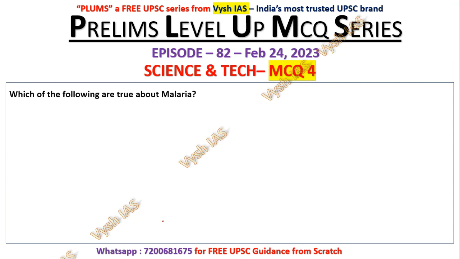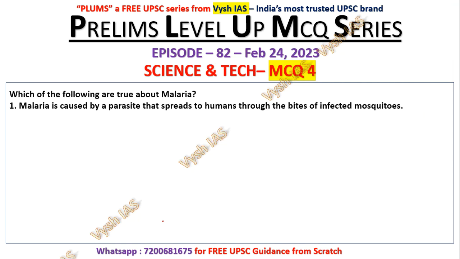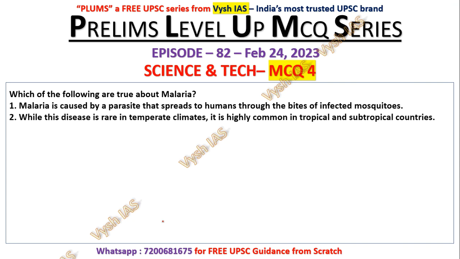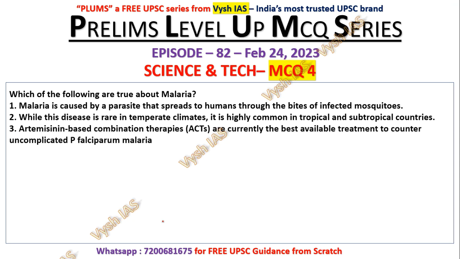Question number 4. Which of the following are true about malaria? Malaria is caused by a parasite that spreads to humans through the bites of infected mosquitoes. While the disease is rare in temperate climates, it is highly common in tropical and subtropical countries. Artemisinin-based combination therapies, ACTs, are currently the best available treatment to counter uncomplicated P. falciparum malaria. Okay, so these are all the statements given about malaria.